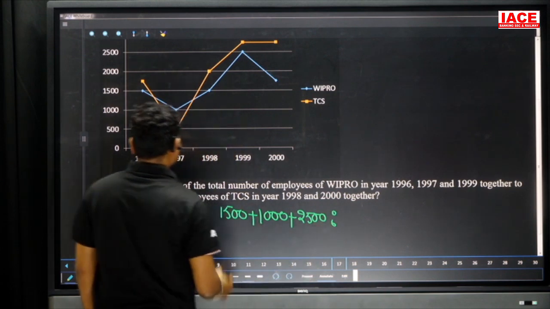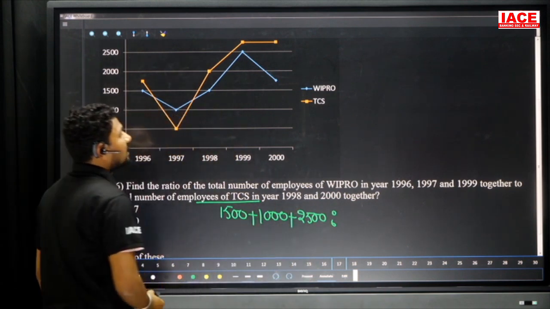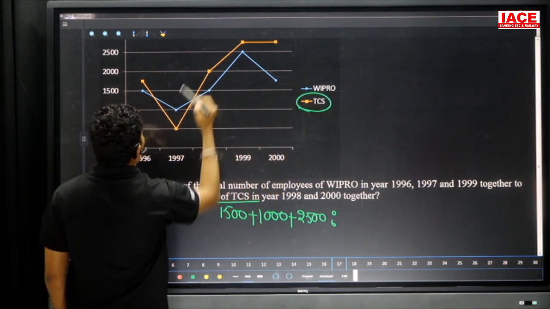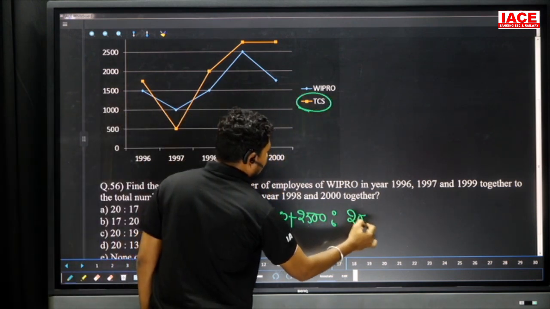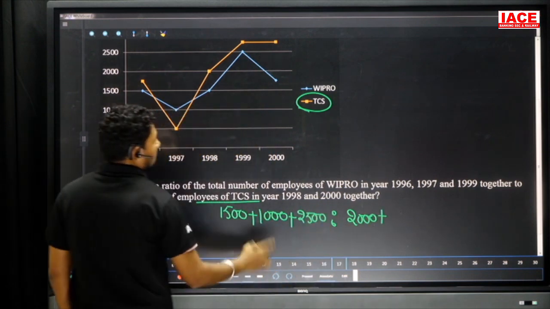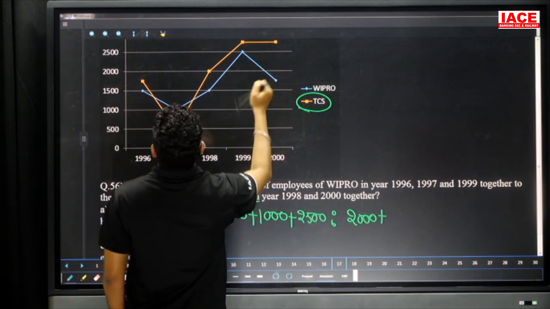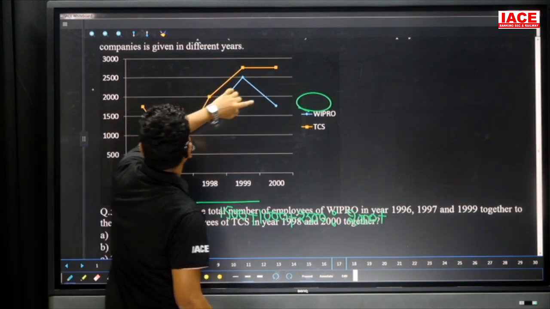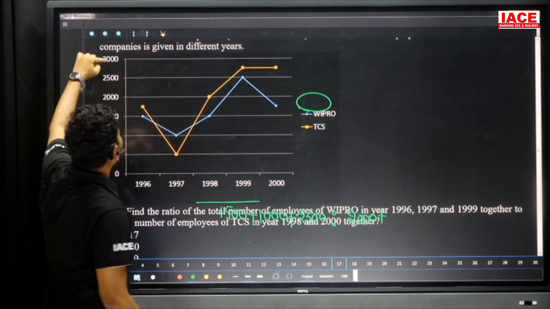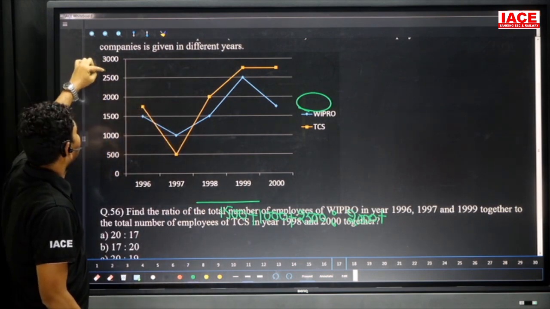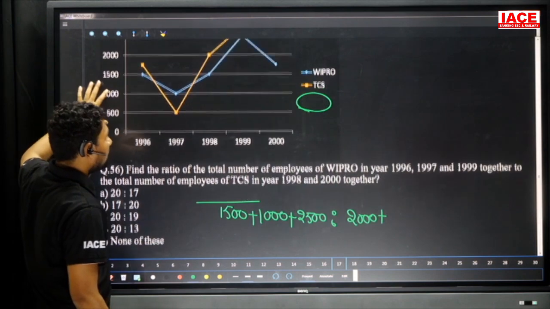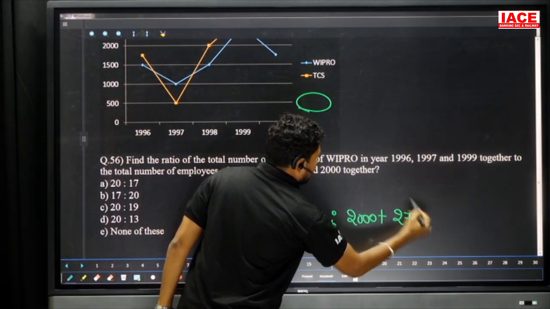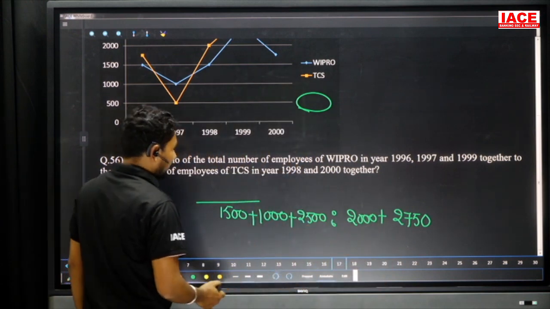And the ratio to TCS in 1998 and 2000. The 2000 TCS value is the orange color. Then here the 2000 plus, so in 2000 the Wipro value is between 2,500 and 3,000. What is the difference? We have to take the middle value 2,750 and add it. Now all are added to get the overall answer.